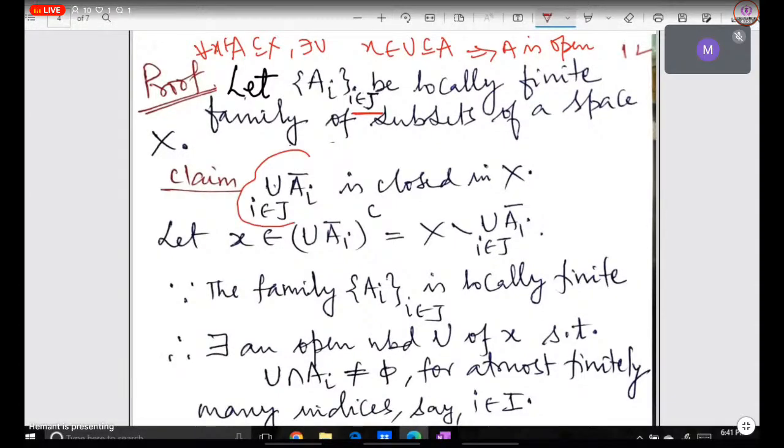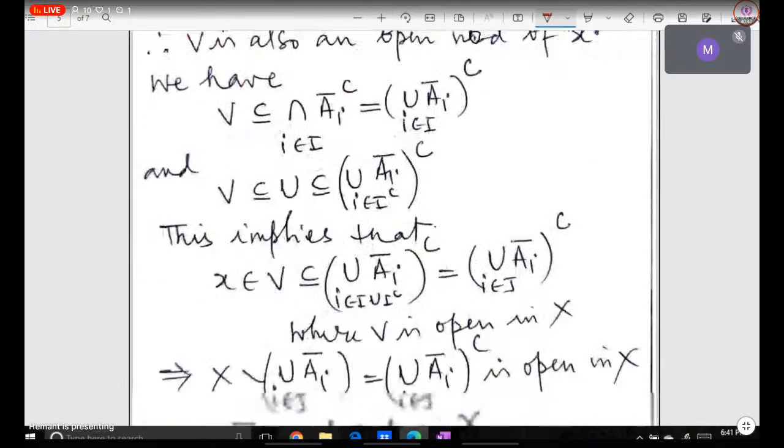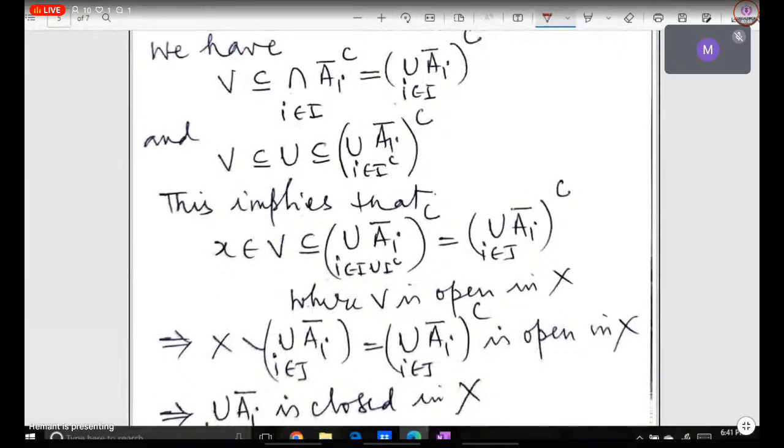So here we have to prove that this union A_i closure is closed. इसको close दिखाने के लिए हम क्या देंगे? इसका complement open है. तो हमने complement का कोई भी point x ले लिया और at the end what we will try to construct, हमें दिखा दें कि basically V is an open set containing x.